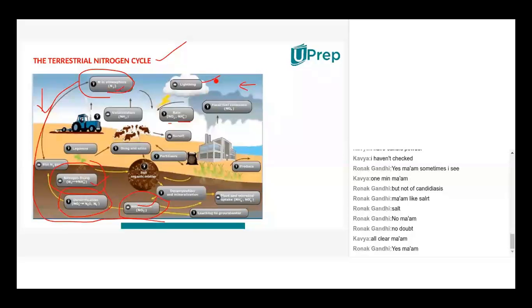Nitrogen fixation is nothing but atmospheric nitrogen being converted into useful nitrogen forms, isn't it? That conversion is done by the lightning process, and not only lightning, other photochemical processes also convert atmospheric nitrogen into useful nitrogen forms. Even the use of fertilizers is also a part of the nitrogen cycle.